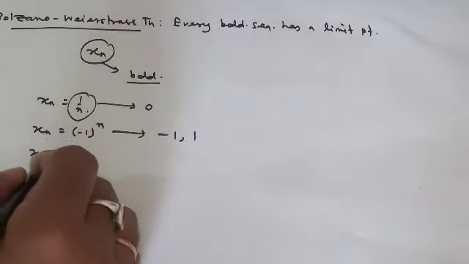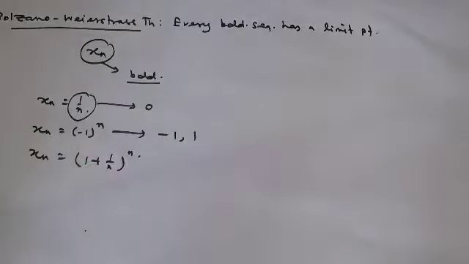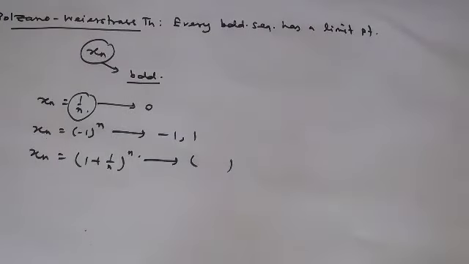If you consider xn equals (1 plus 1 by n) whole to the power n, what will be the limit point of this sequence? Let me know in the comment section. In fact, it is a bounded sequence. How? Check it out. Correct? All these things are very preliminary.